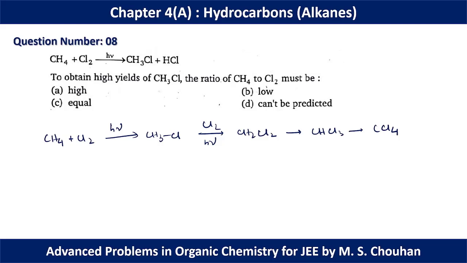Okay, so we have to keep the percentage of methane very high compared to Cl2. So now if we place the ratio methane versus Cl2, methane must be very high in percentage compared to Cl2. That's why this ratio will be very high, and that's why for question number 8, option A should be the correct option. Okay, so keeping a high percentage of methane will reduce the possibility of the second, third or fourth reaction steps. Only the first reaction step is more possible if we keep a higher percentage of methane in this case.